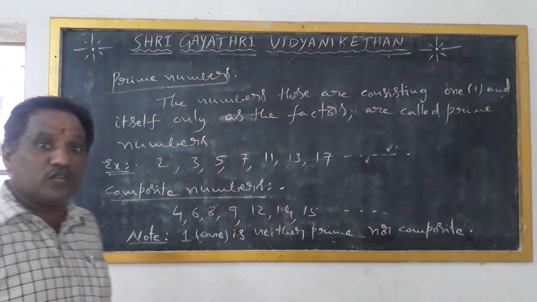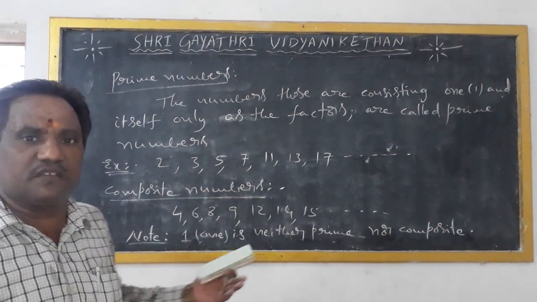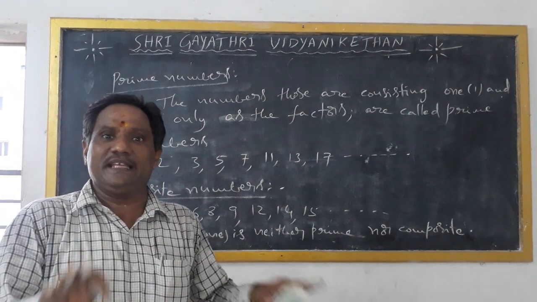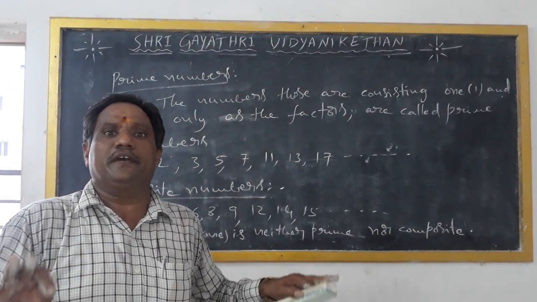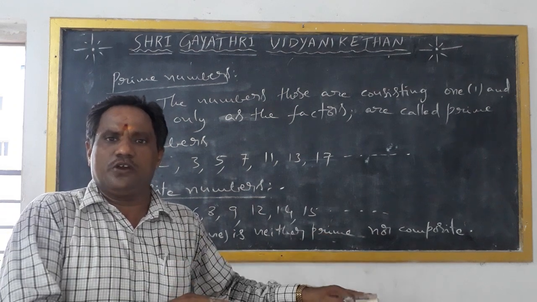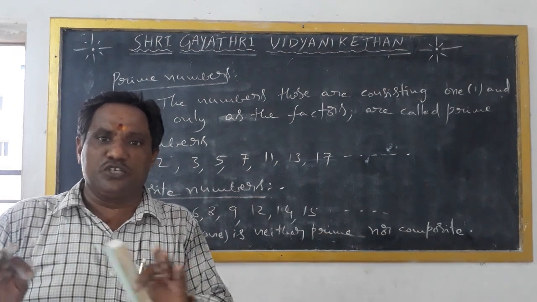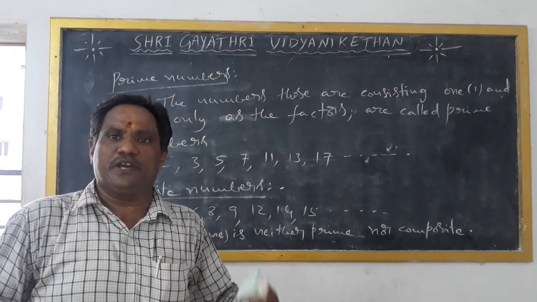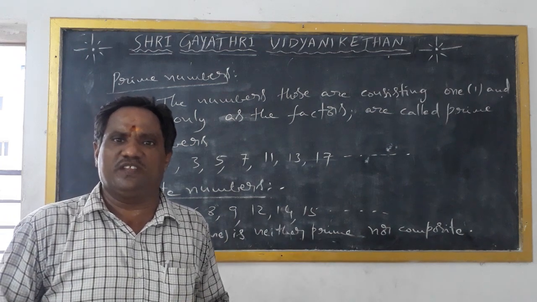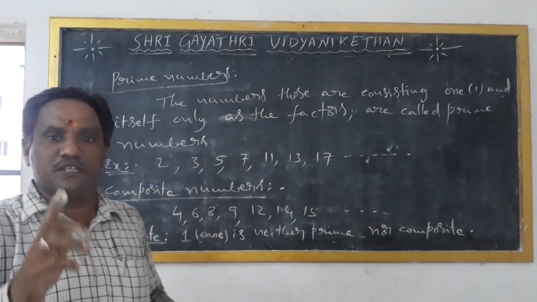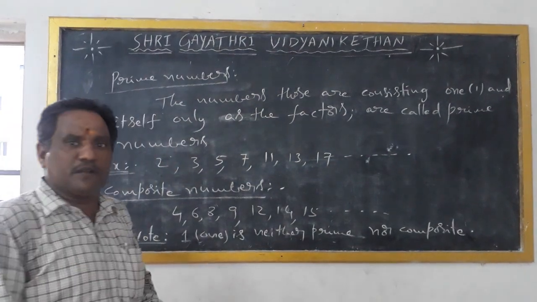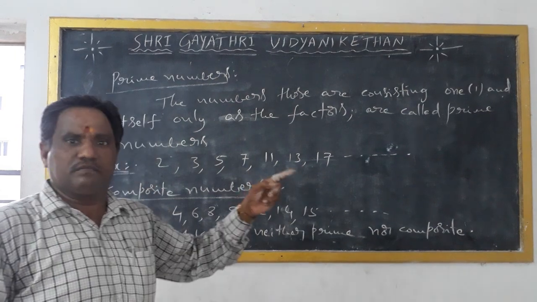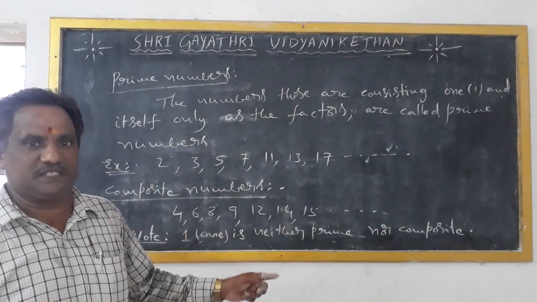Also, what about 0? Whole numbers start with 0. What about 0? 0 is neither even nor odd. Is there any number that is neither odd nor even? Yes, there is. That is 0. Is there any number that is neither prime nor composite? Yes, there is 1. 1 is neither prime nor composite.